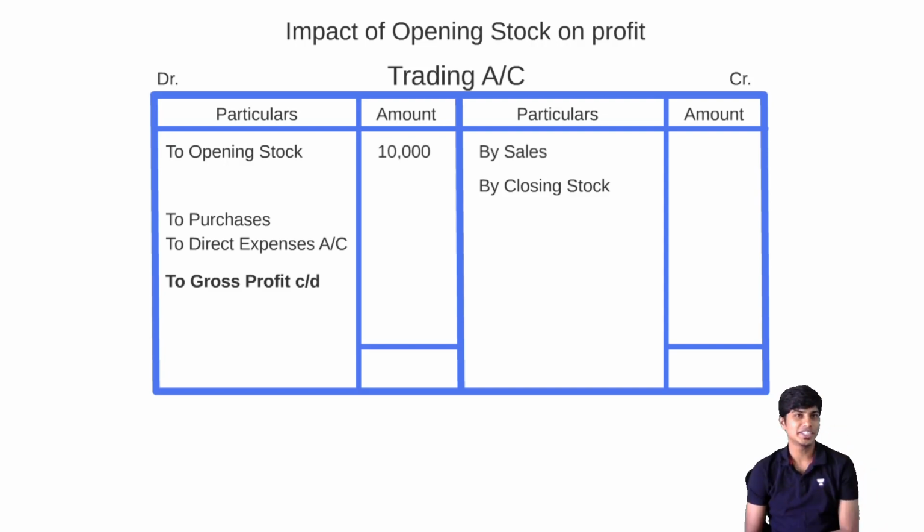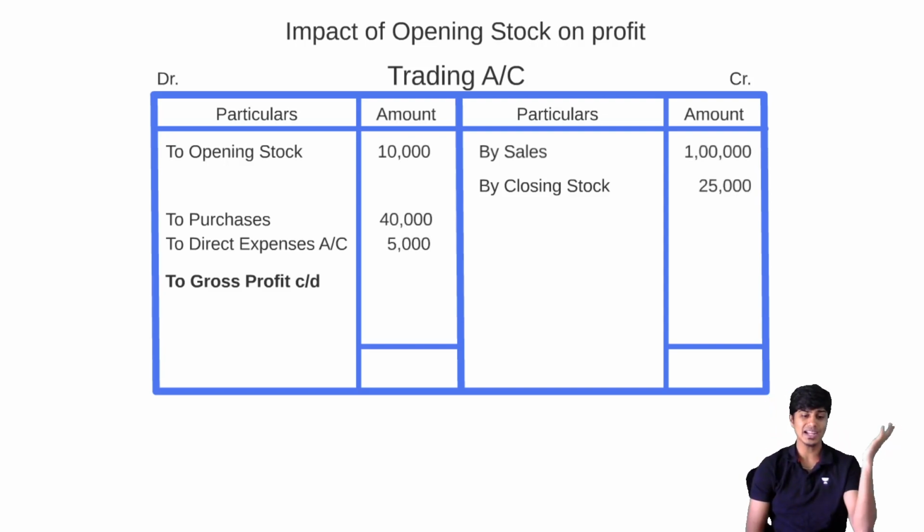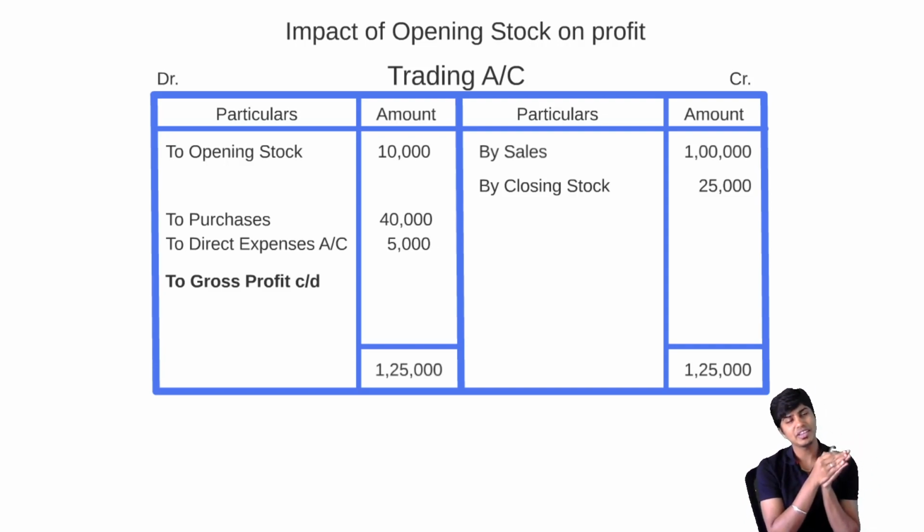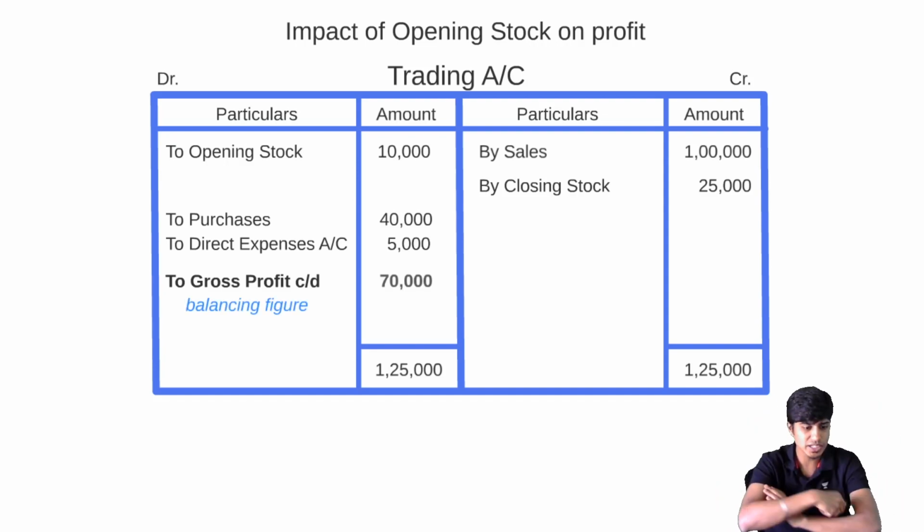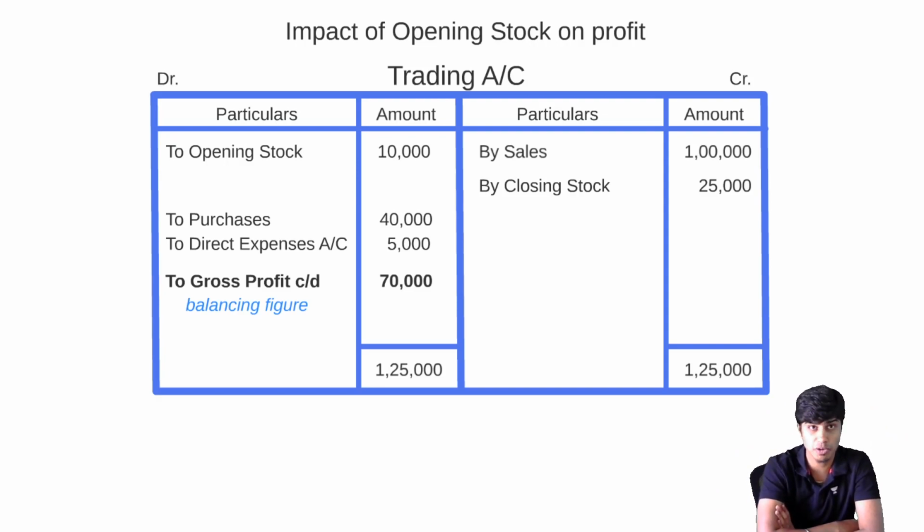Assume opening stock is 10,000, purchases 40,000, direct expense 5,000, sales 1 lakh, closing stock 25,000. Same figures that we had previously. Total on the credit side will become 1 lakh 25,000. Same will get posted to the debit side. And then we have 10,000, 40,000, 5,000. 55,000 if we deduct from 1 lakh 25,000, we'll get 70,000 as our gross profit.